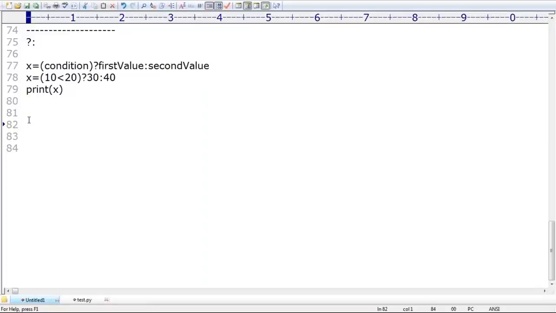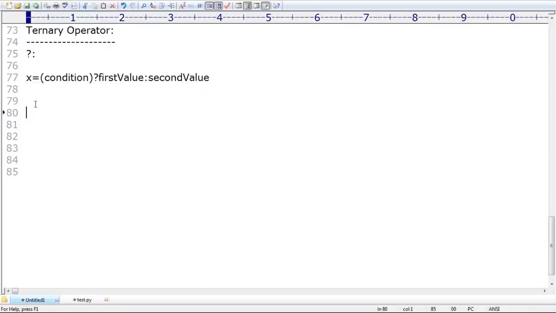Now what is the syntax? Observe that. This is the C language or Java syntax. Now I'm going to explain the Python syntax. See how cute Python is. x = first value if condition else second value. This is the syntax of the ternary operator in Python.